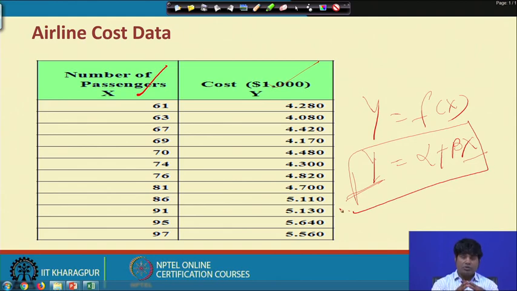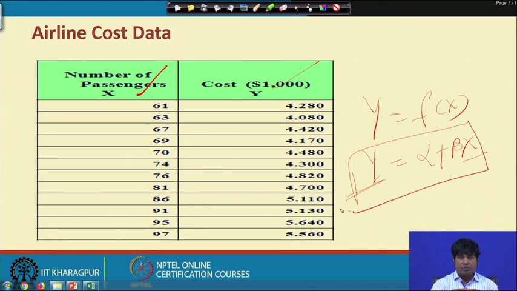So far as the management principle is concerned, if we increase the number of passengers, then the cost can decline. If the number of passengers is low, then cost should be high, because there is a lot of fixed cost involved.